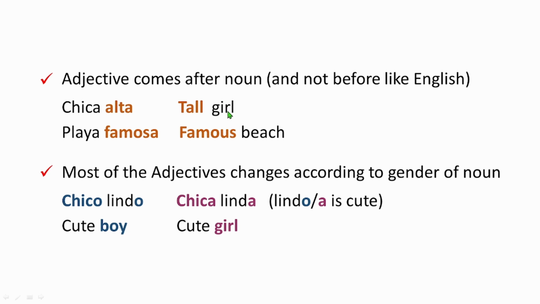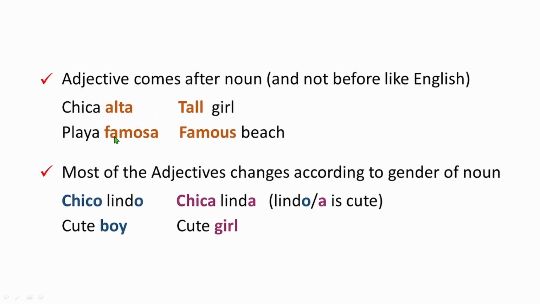If you say this literally, chica is girl, alta is tall. It's like saying girl tall, and in English it doesn't make sense, right? But in Spanish we just make it opposite. First the noun comes and then the adjective, in most situations. Chica alta.